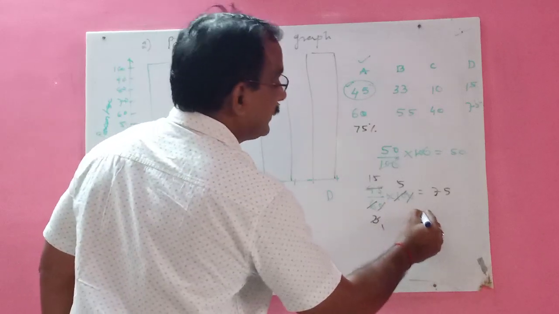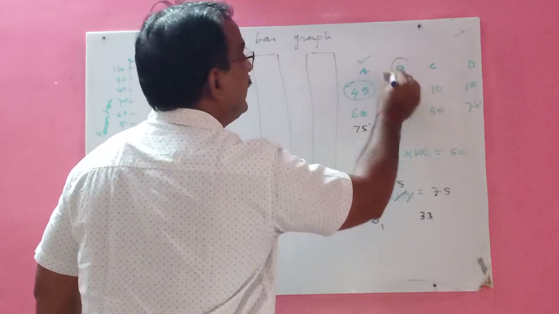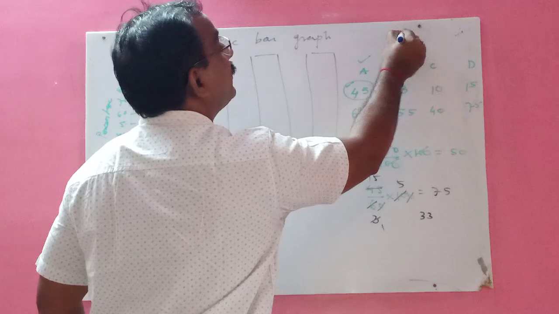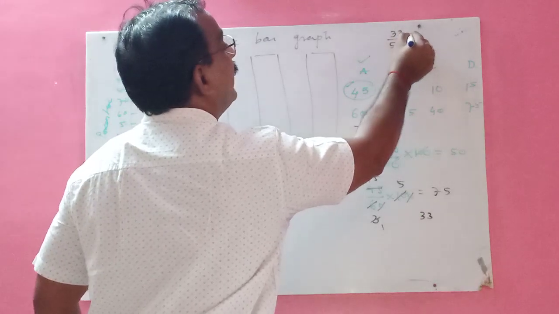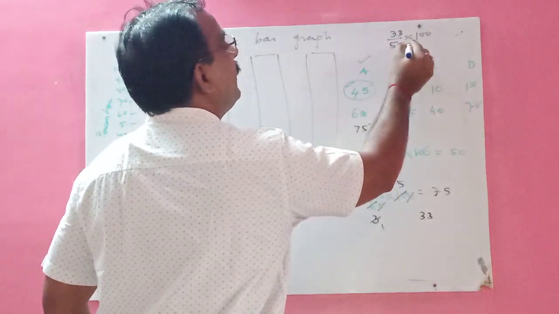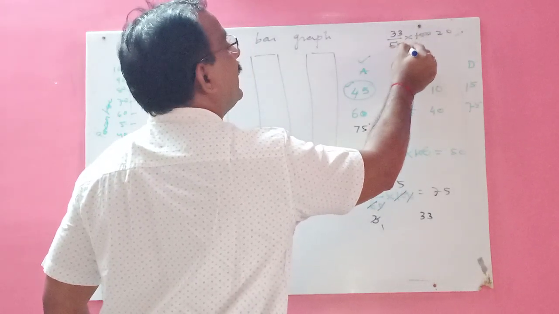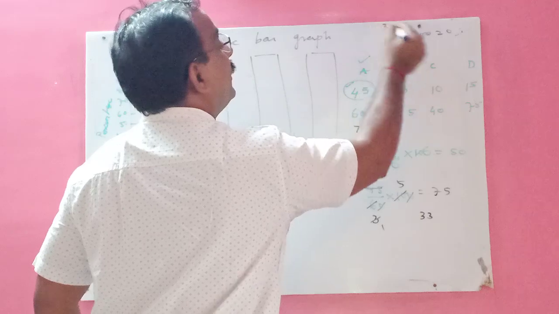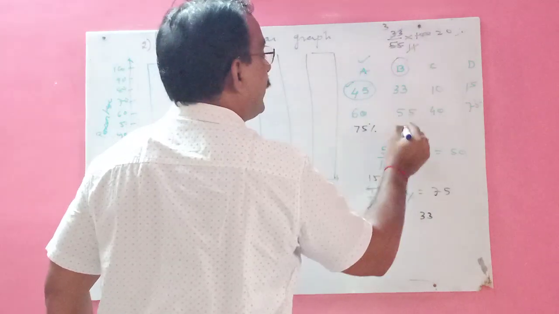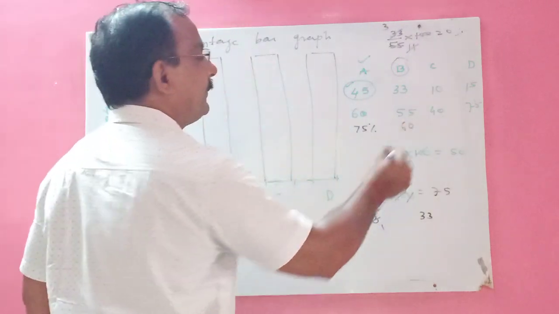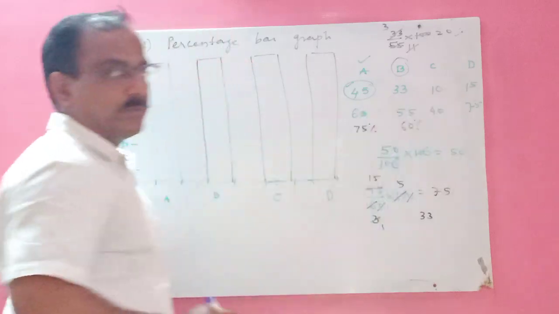Like that here, division B, 33 students out of 55 into 100. So 5 twos, 5 elevens, 11 threes. So what is the percentage? 3 into 20, 60%. Like this you will do this also.